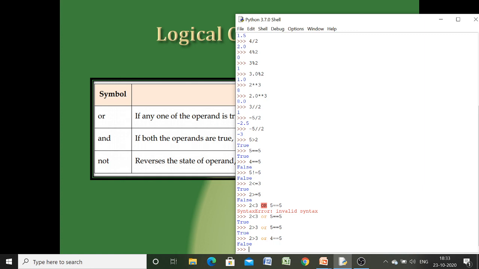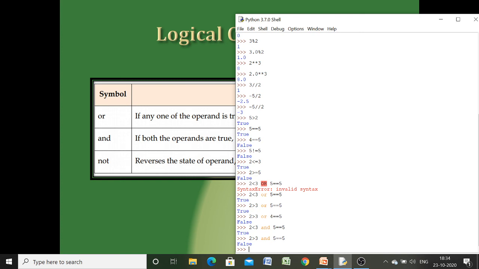Okay, similarly for the AND operator, both the operands must be true. So we can check here this and this will give you true. But if we make any of the operands false, then the result will also be false. Here we will have the result as false. So for logical AND, both the operands must be true.